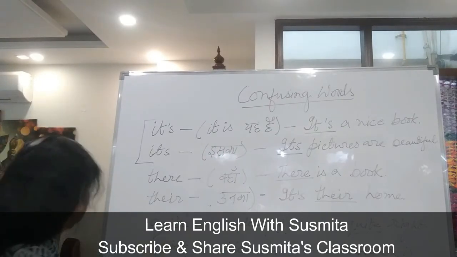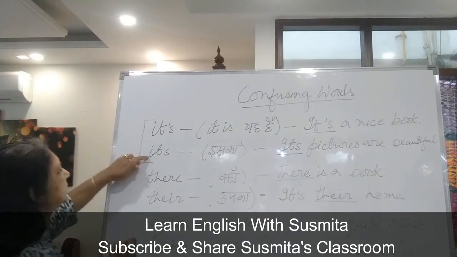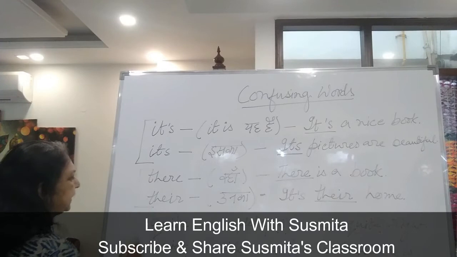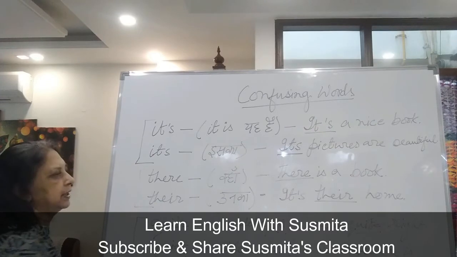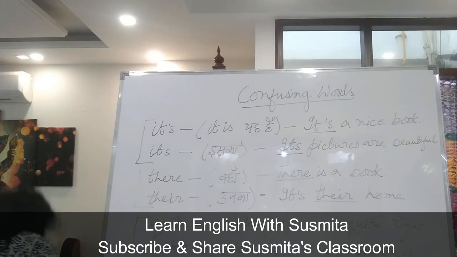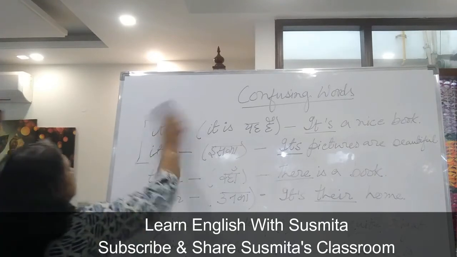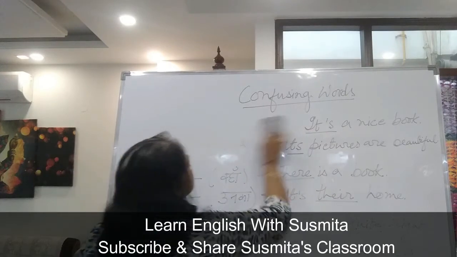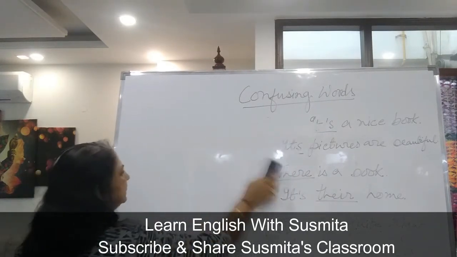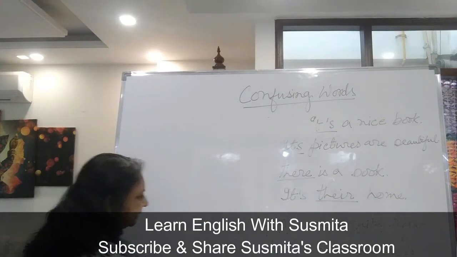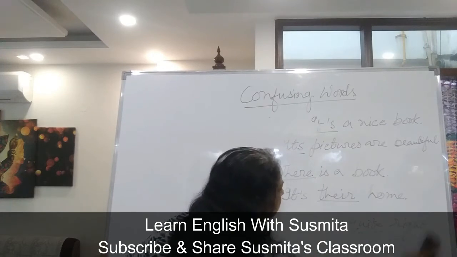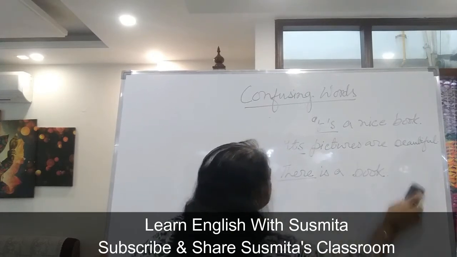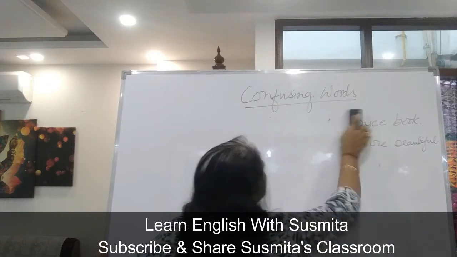Now second round of words. Here we have done its and it's, one pair, there and their, second pair, and quite, quiet and quit, three confusing words. Now next we will read about more words, which have different spellings when used as a noun and different spellings when used as a verb. We will learn that one now. Okay.